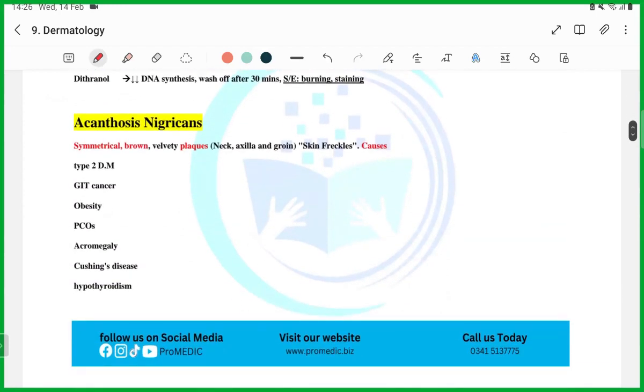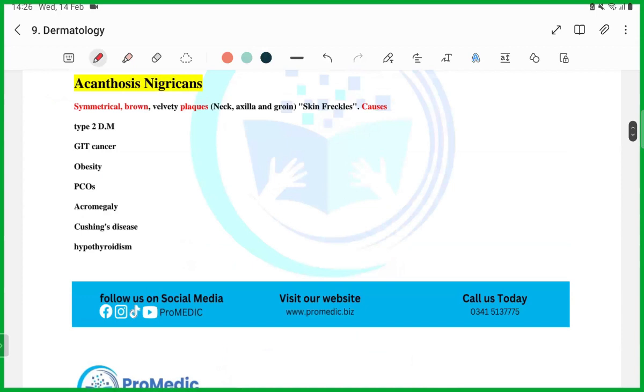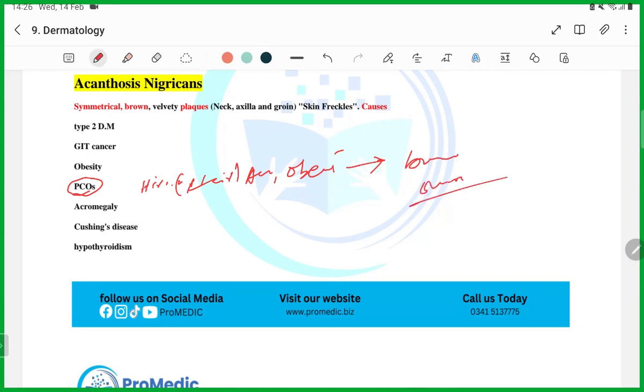Okay, next thing is, guys, acanthosis nigricans. How are you going to get a question from this? You will get a question where the history will be of PCOS, polycystic ovarian syndrome, guys. Here is hirsutism, meaning hair on the face, acne, obesity. Okay, and they are going to ask you that there is a brown velvety rash on the neck. What is the diagnosis? Acanthosis nigricans, guys. They're going to give you a patient with diabetes who has this rash. What is the diagnosis? Acanthosis nigricans.